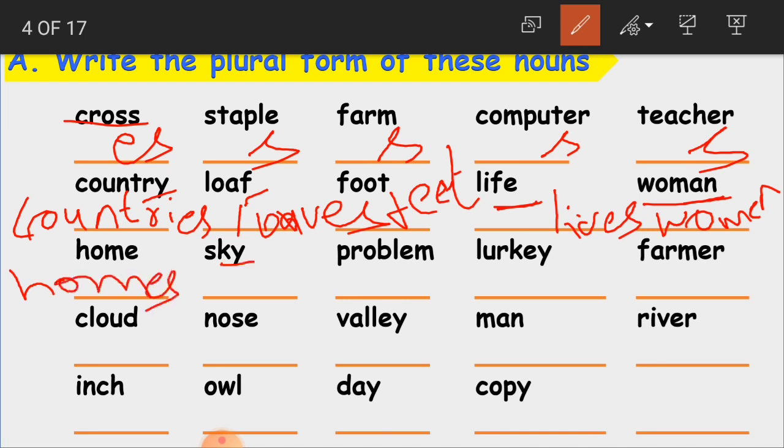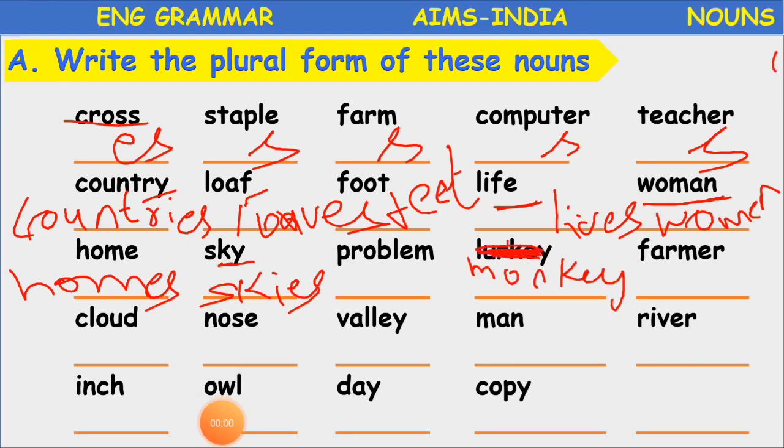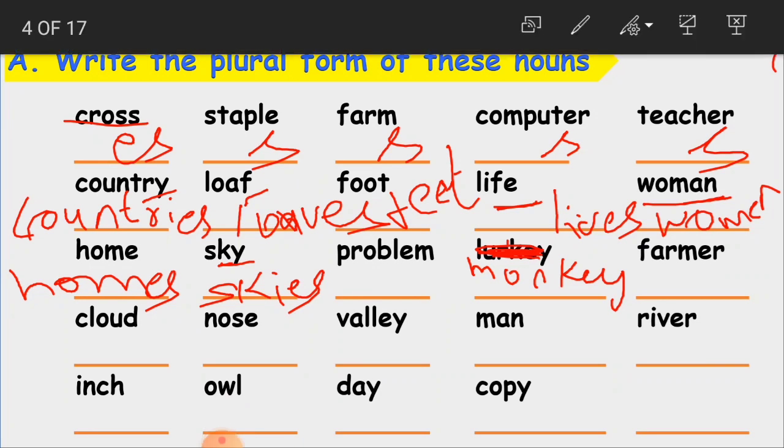Sky. See here. Skies. No, sky remains as sky only, sorry. Children, like sky, it becomes skies. Y has gone, in place of it I has come. Why? Because before y we are having k, that is a consonant. So that is why we have to add es again. Yes, skies. Then problem. We will add s. Problems.